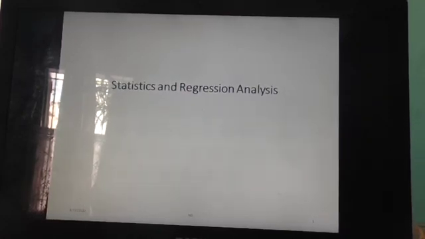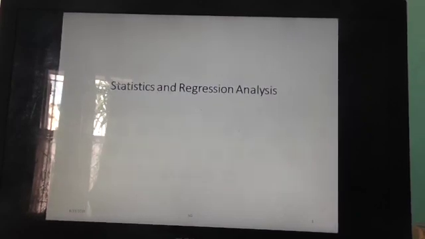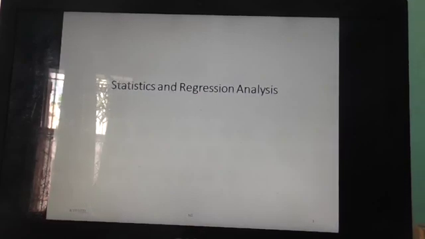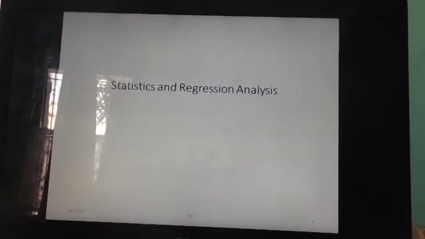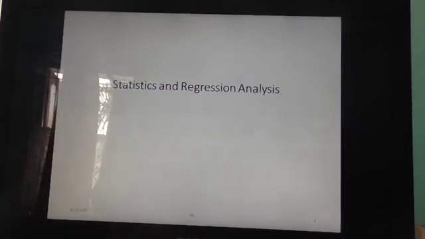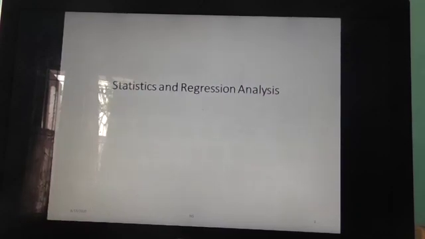As we have said, in business analytics, the different tools that we use include some statistical tools, and one of the more important statistical tools is regression analysis, which is there in the course BA 303, which is part of the specialization of business analytics in the MBA third semester, and which deals with different types of forecasting techniques.